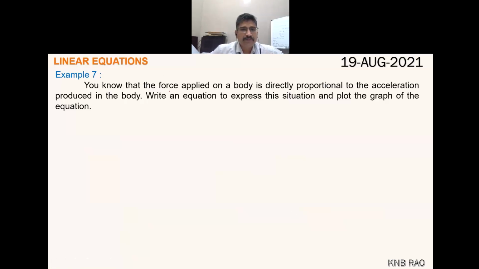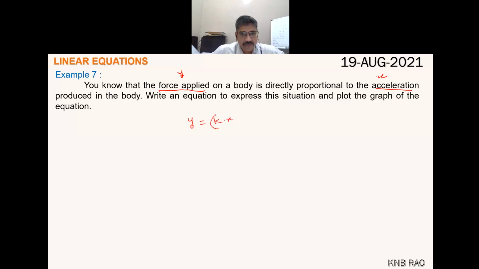So here I am taking one variable y as the force applied, and the other variable, the acceleration with which the body is moving, is x. So definitely y equals k times x.